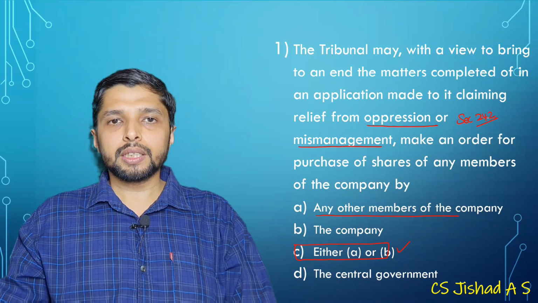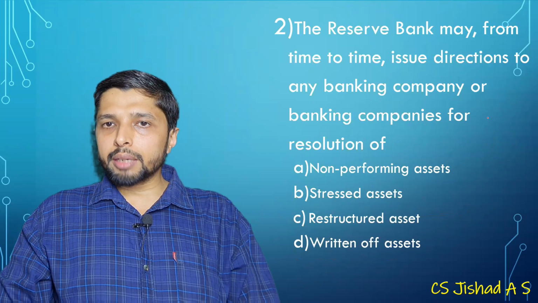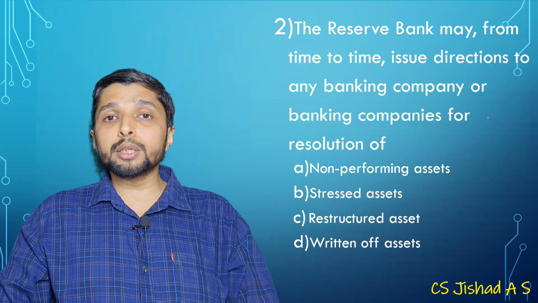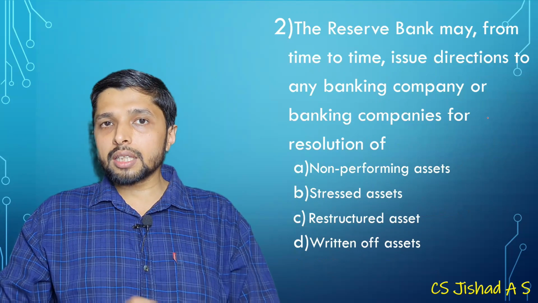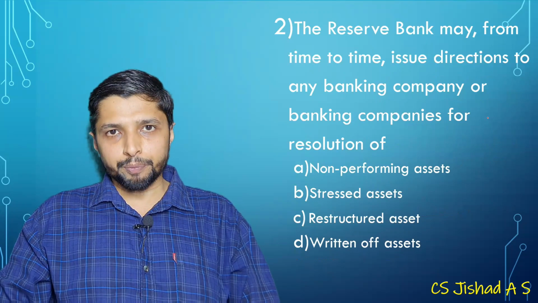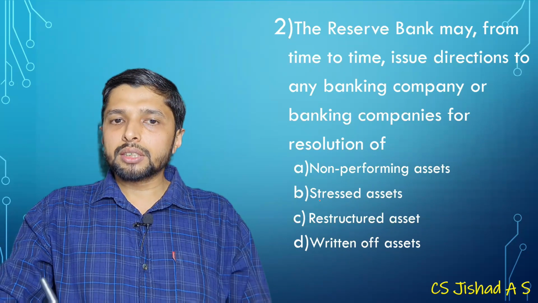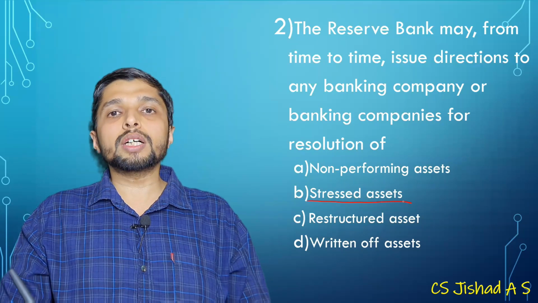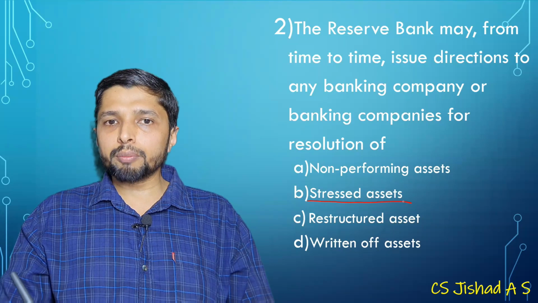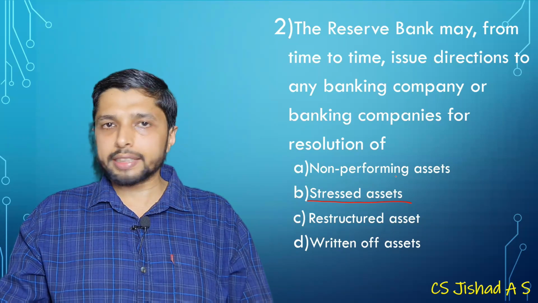So moving to the second question: the Reserve Bank may from time to time issue directions to any banking company or banking companies for resolution of. These are the powers of banks under Sections 35, 36, etc. So this is resolution of stressed assets. RBI may issue direction to a banking company for resolution of stressed assets. NPA is also a part of stressed assets.